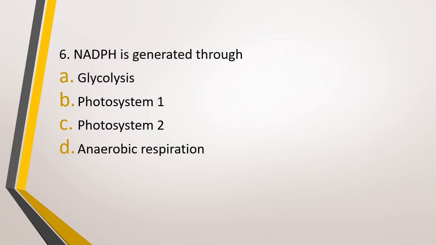Question number 6. NADPH is generated through option A, glycolysis, option B, photosystem 1, option C, photosystem 2, option D, anaerobic respiration. NADPH is generated through. Correct answer is option B, photosystem 1.